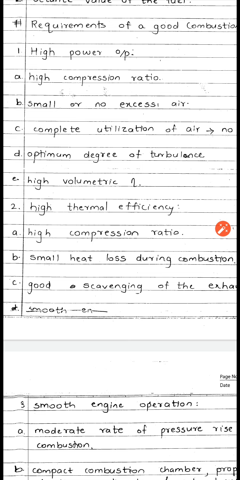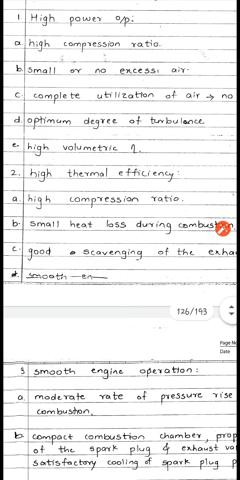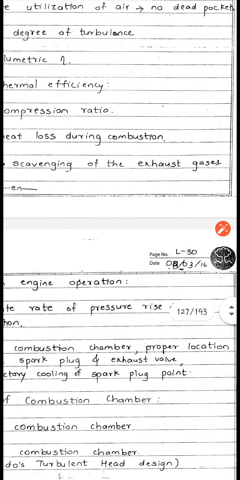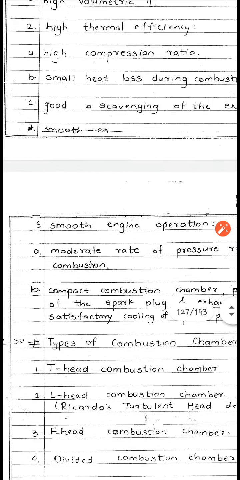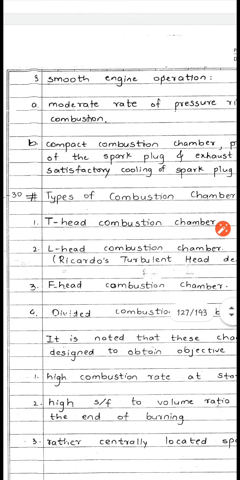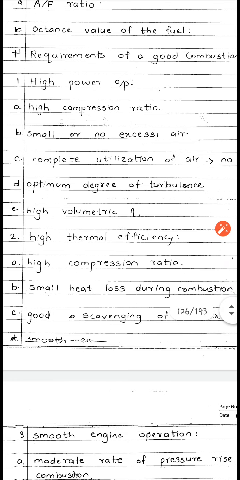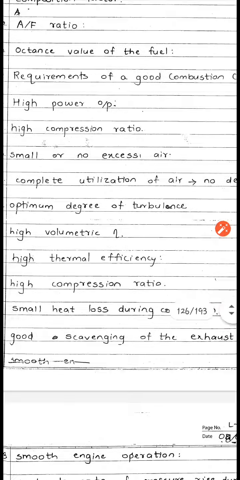Under high thermal efficiency, the first point is high compression ratio, then small heat loss during the combustion, and the third point is good scavenging of the exhaust gases. Now this comes under high thermal efficiency. The third requirement is smooth engine operation. Under this, the first is a moderate rate of pressure rise during the combustion, then a compact combustion chamber, proper location of the spark plug and exhaust valve, and satisfactory cooling of the spark plug point. These are all the requirements of a good combustion chamber.